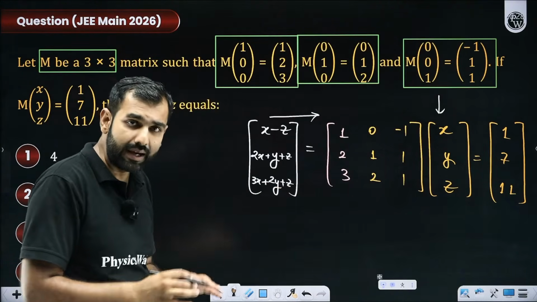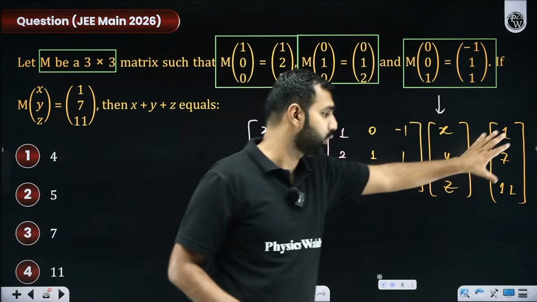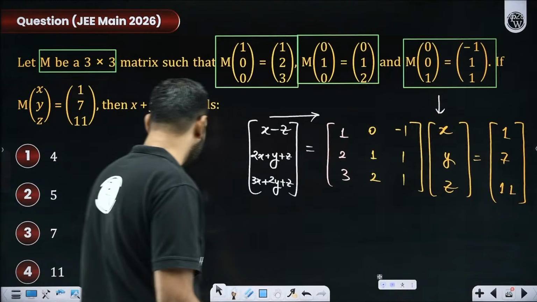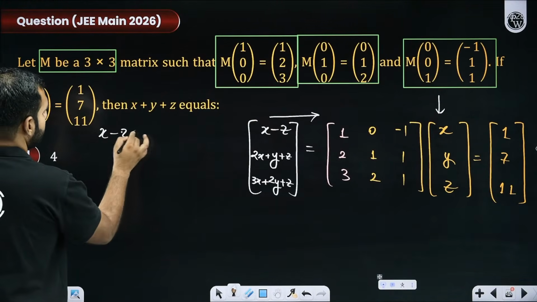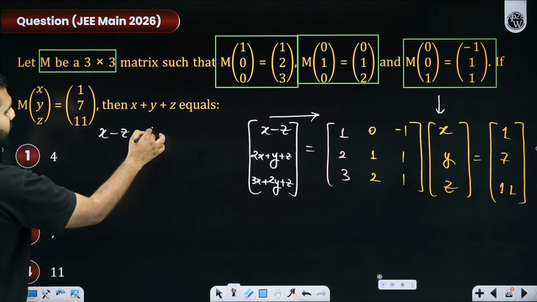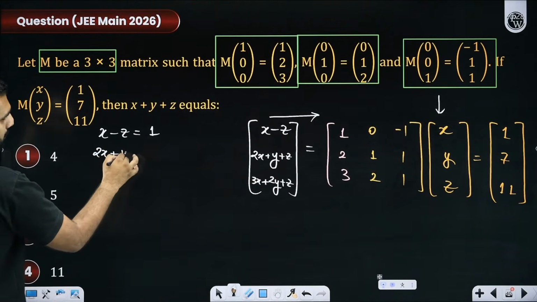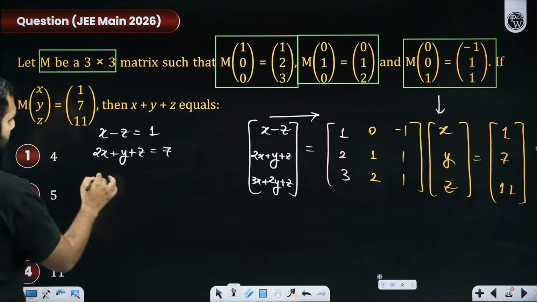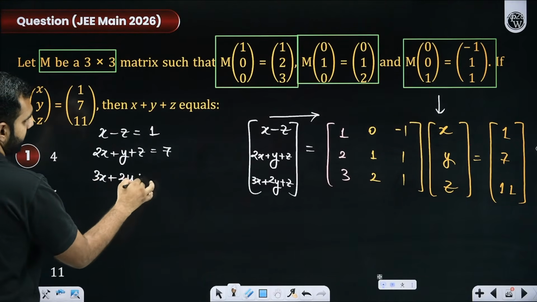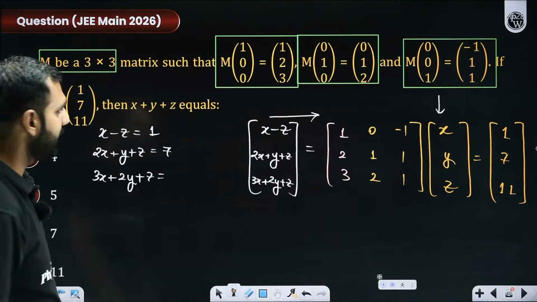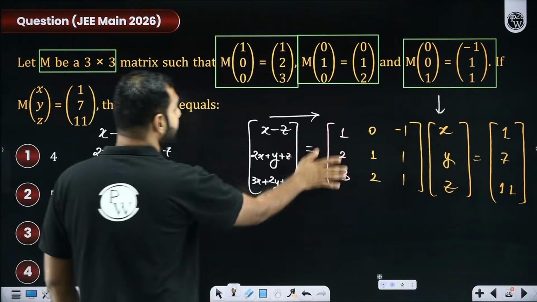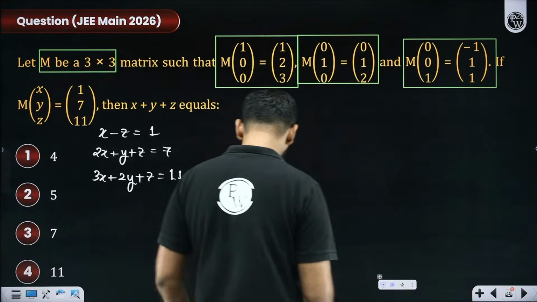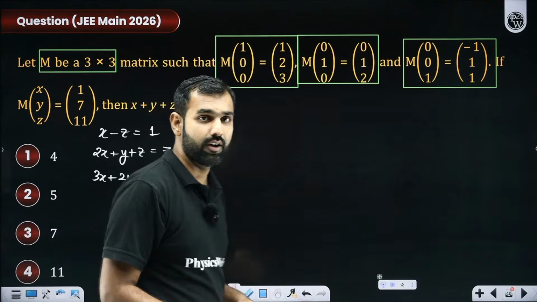And with matrix equality, I hope you are understanding this is equal to this. So I got three equations now. First equation, X minus Z is equal to 1. Second equation, 2X plus Y plus Z is equal to 7. The next equation, 3X plus 2Y plus Z is equal to 11. So you have three equations and three variables. If you know inverse of a matrix, you can do it with inverse as well, but it is really simple, even if you solve it with the simple approaches which you might have learnt till 10th standard.